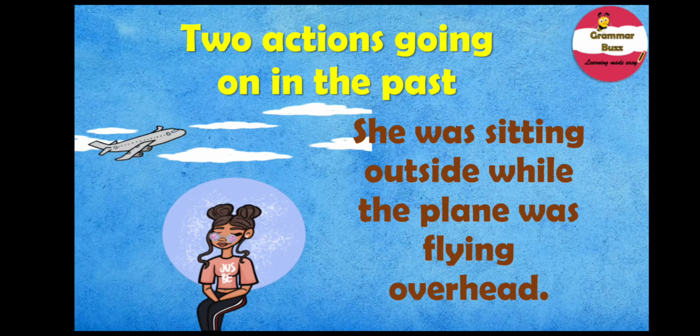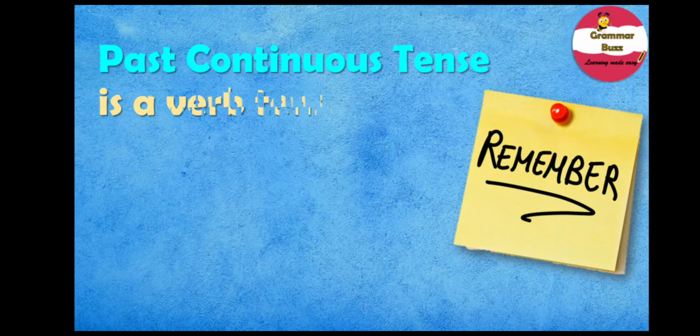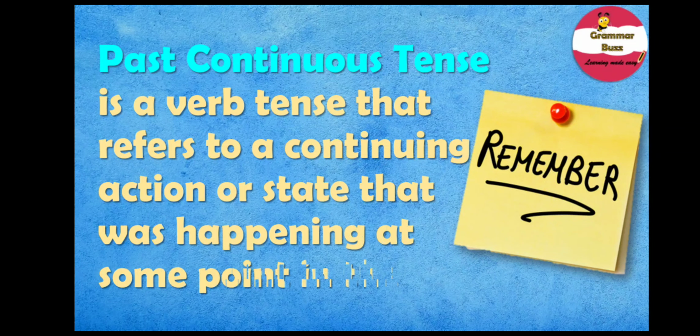Alright, and it is time for a remember. And what do we have to remember? Well, we have to remember that past continuous tense is a verb tense that refers to a continuing action or state that was happening at some point in the past.